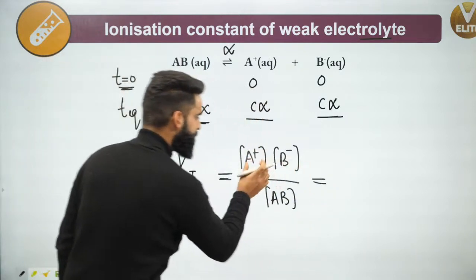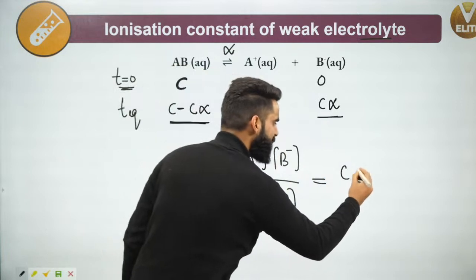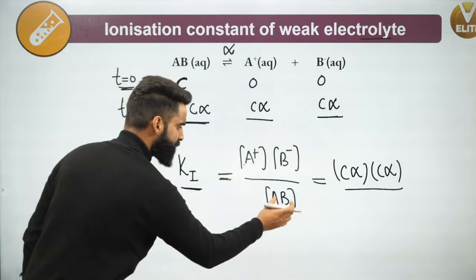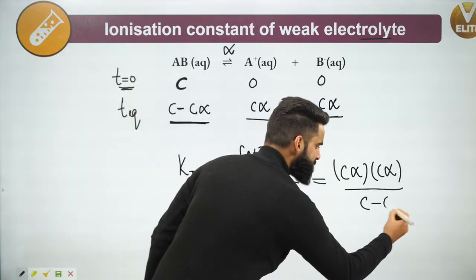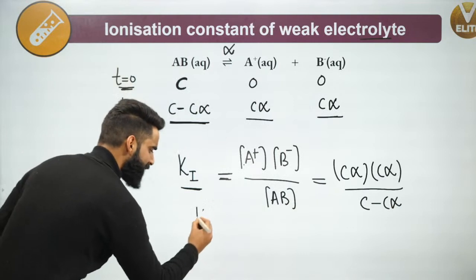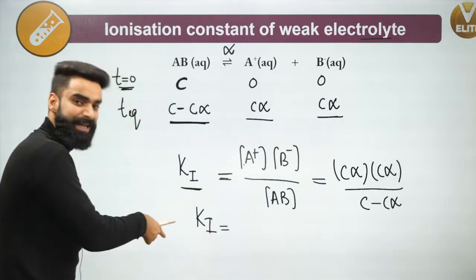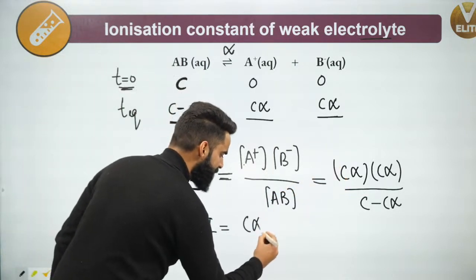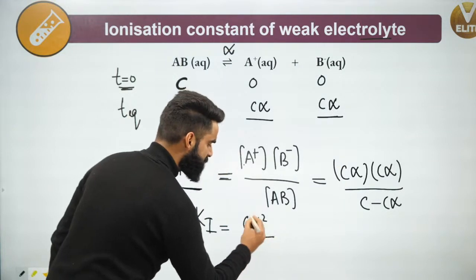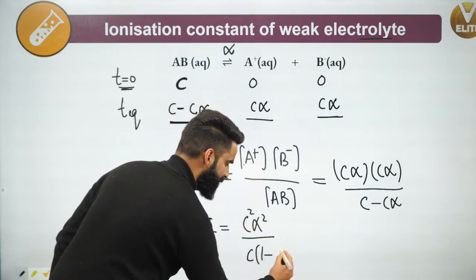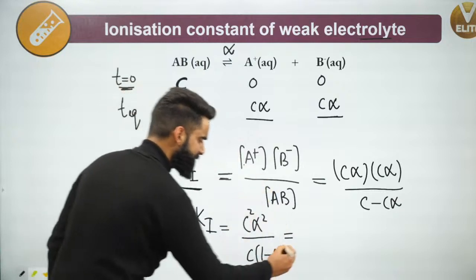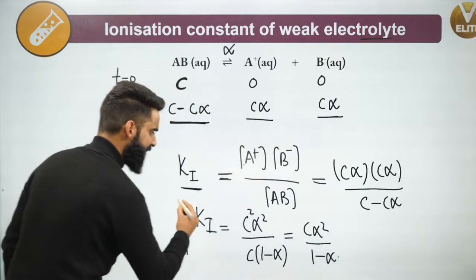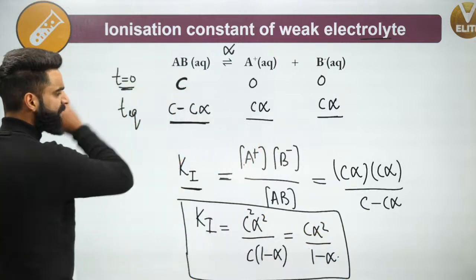Now people, the concentration of A positive at equilibrium is C alpha. The concentration of B negative at equilibrium is C alpha, divided by the concentration of AB at equilibrium, which is C minus C alpha. So I can write the ionization constant, which is actually the equilibrium constant. This will be C square alpha square divided by C. I'll take C common, so this will be 1 minus alpha. So 1 C and 1 C got cancelled, and I got C alpha square divided by 1 minus alpha. This is the expression for the ionization constant of the weak electrolyte.